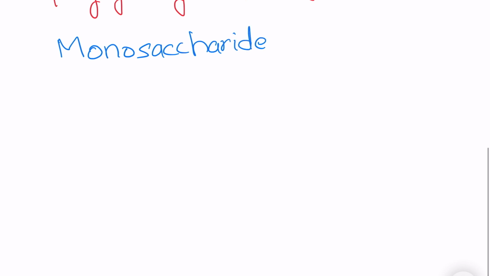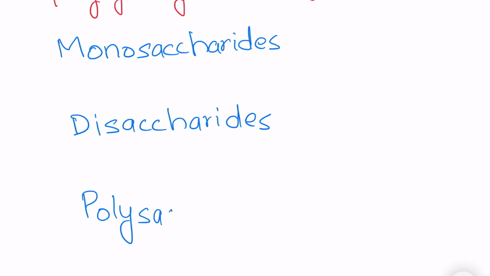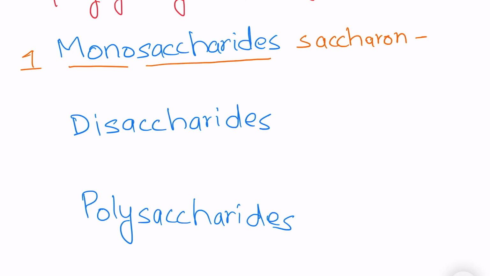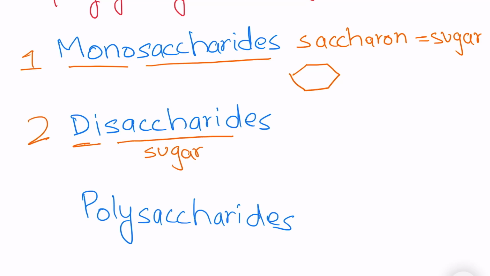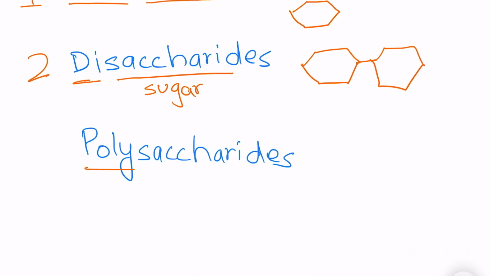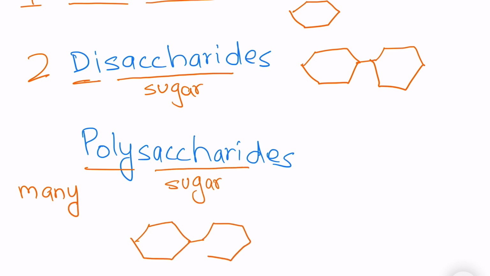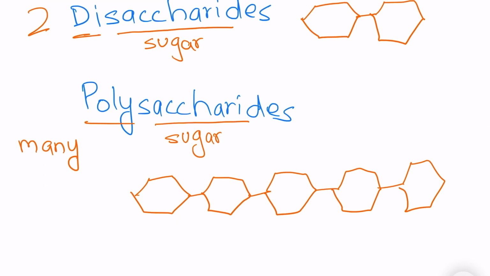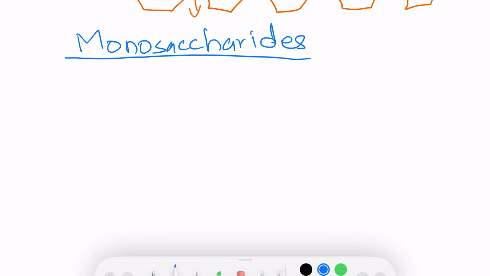Carbohydrates are of three main types: monosaccharides, disaccharides, and polysaccharides. Mono means one and saccharon is a Greek word that means sugar. So monosaccharide means single sugar. It looks like this. Disaccharides mean two sugars. Disaccharides are basically two monosaccharides joined together by a glycosidic bond. Then in polysaccharides, poly means many and saccharon means sugar. Polysaccharides are really large molecules in which a large number of monosaccharides are joined together to form long chains, just like this.